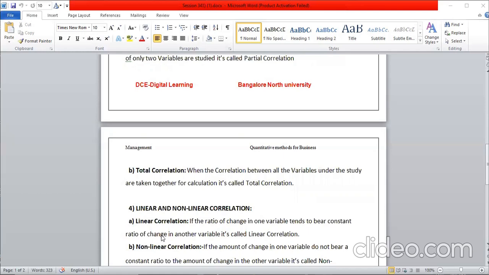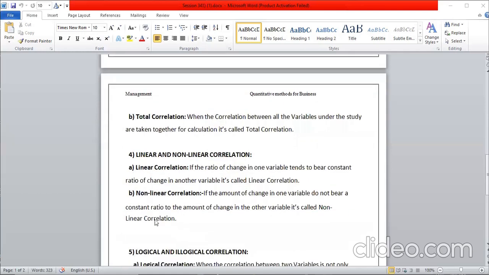That is called the linear correlation. Non-linear correlation: if the amount of change in one variable does not vary at a constant ratio to the amount of change in the other variable, it is called non-linear correlation.